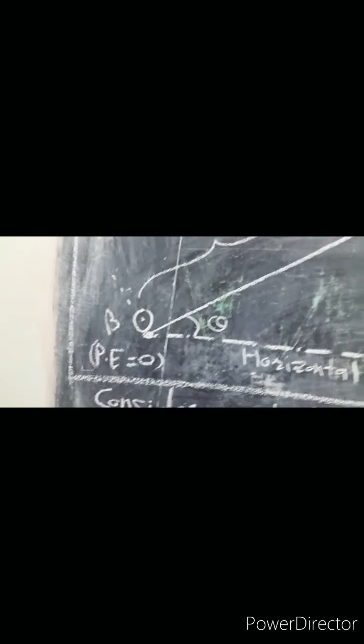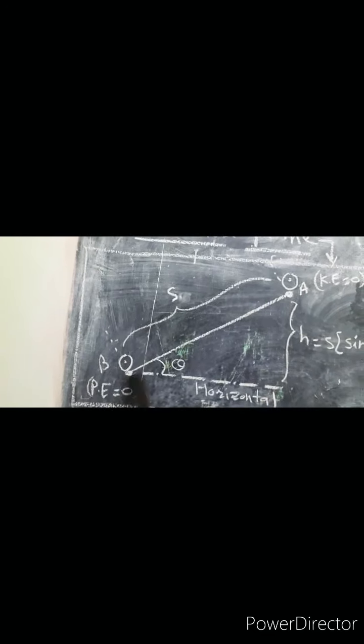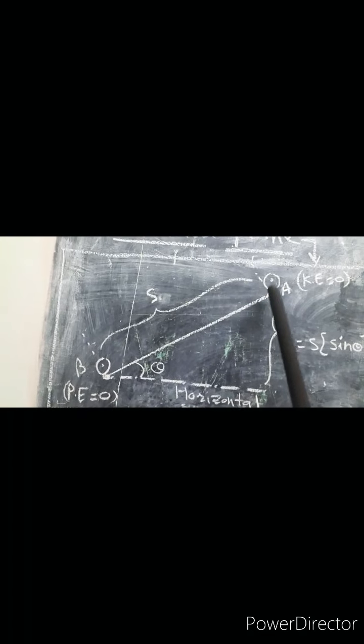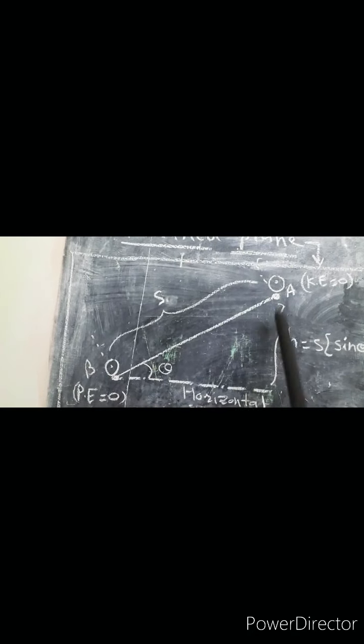So here 2 points, point A and point B are important. Suppose the distance between point A and point B, that means the length of this inclined plane, is S, and the height of this inclined plane is H. Clearly this is a right angle triangle, and in the right angle triangle we can apply trigonometric ratios.